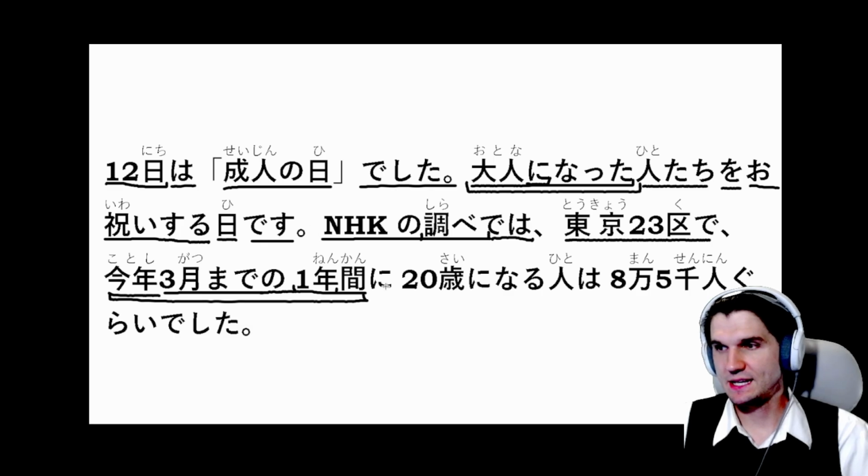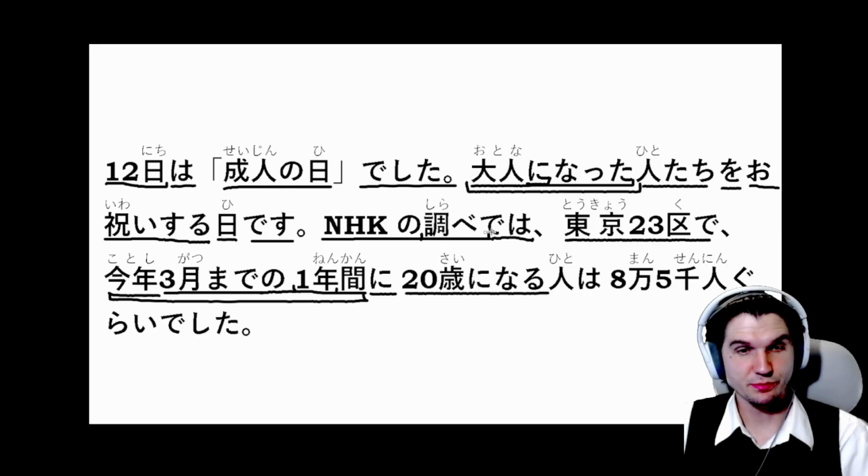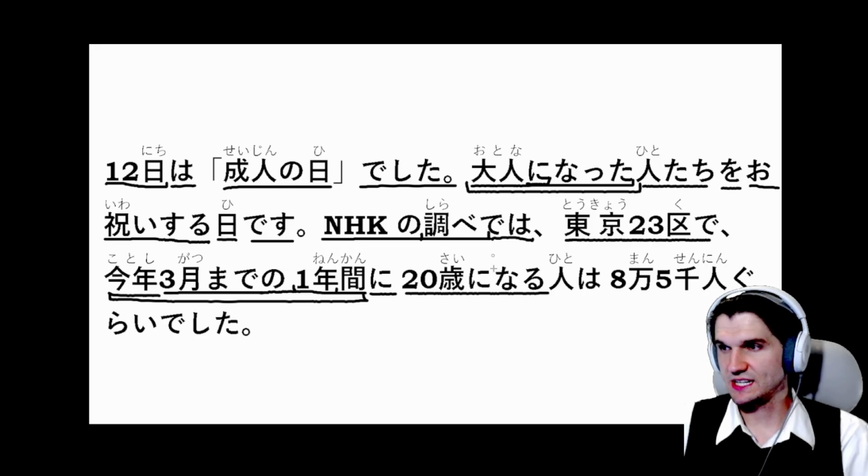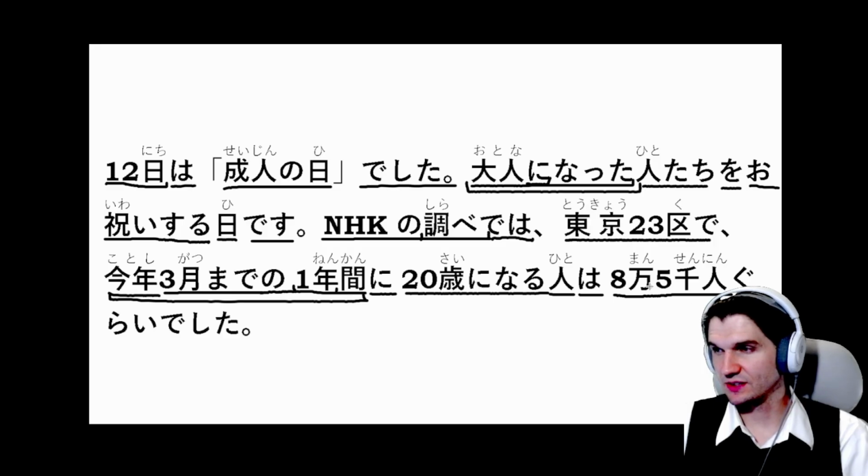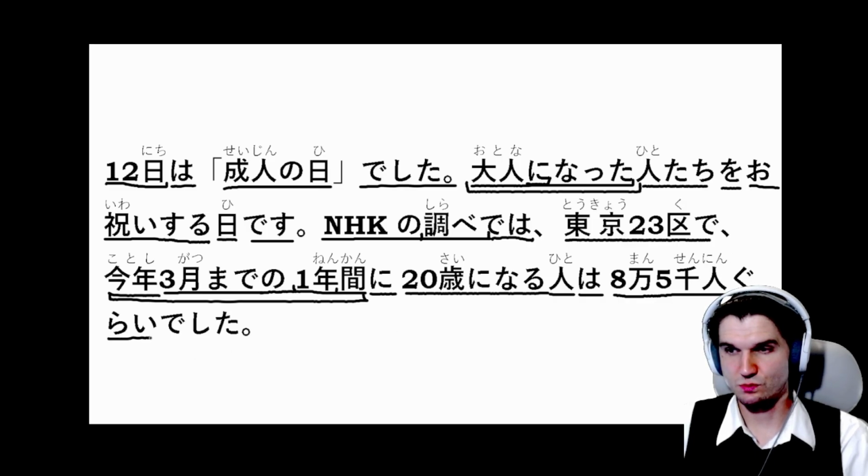Right? に, so in this period, 20歳になる. Once again, になる, to become. So 20歳になる人, people who will become 20. は is our main topic here. 8万5千人, so 8万 is 80,000, 5千 is 5,000, so 85,000. 人 is people, and ぐらい is around.